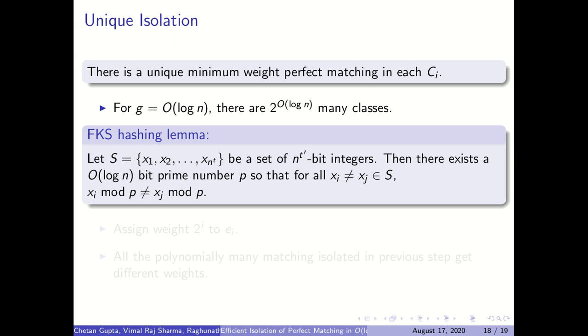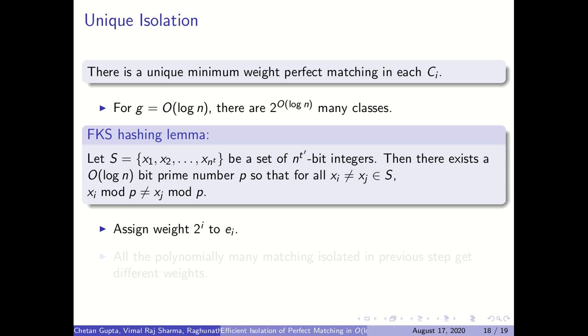This hashing scheme says that if we have polynomially many objects with, let's say, exponential weights, and we take their weights modulo polynomially many primes of polynomial size, and if their weights were different earlier, then with respect to at least one of the primes, their weights will still remain distinct.